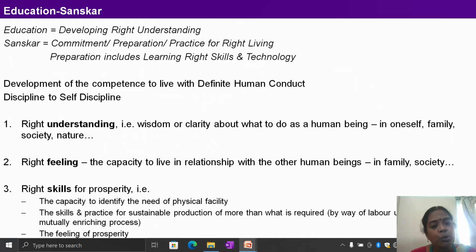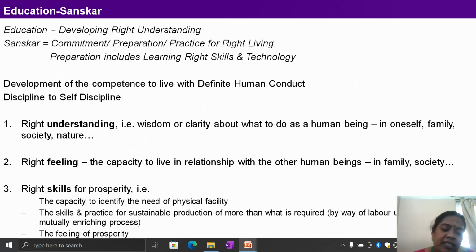Development of the competence to live with definite human conduct. Self-discipline and right understanding, that is wisdom or the clarity about what to do as a human being in oneself. What to do is right understanding. How to do is skill education. What to do is value education, in oneself, family, society and nature.